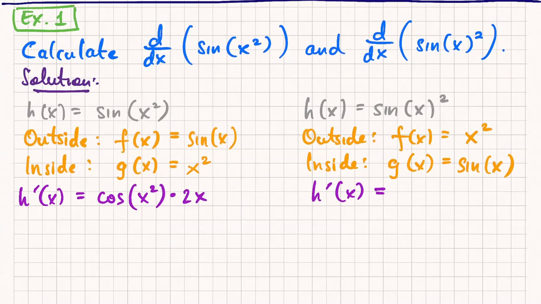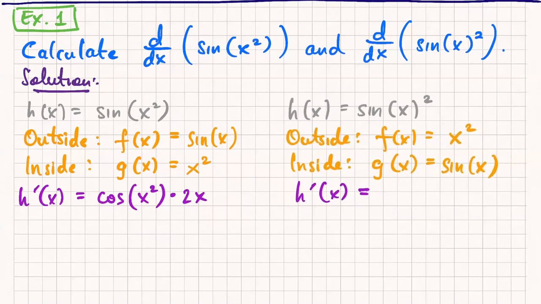Now, what is the difference? How is the second piece different? Well, obviously it's going to be different because now the outside and inside functions are swapped. The outside function is now x squared, and we know that the derivative of x squared is what? It's 2 times the input, right? It's 2x. It's twice whatever is already there.